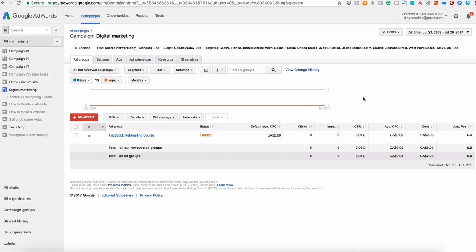So I hope you get the idea. This is how it works. You can also use the reports if you want. When you start getting more and more numbers and more results, you go to reports and you can watch all the activity on your account. Okay, I hope this is helpful.